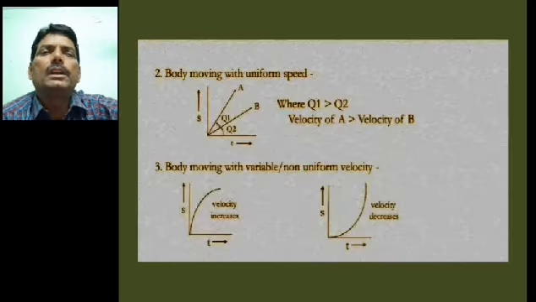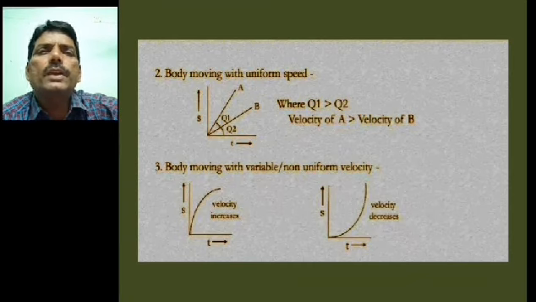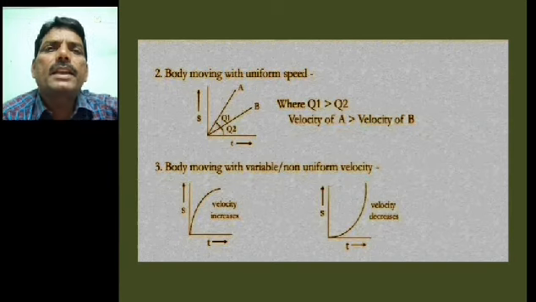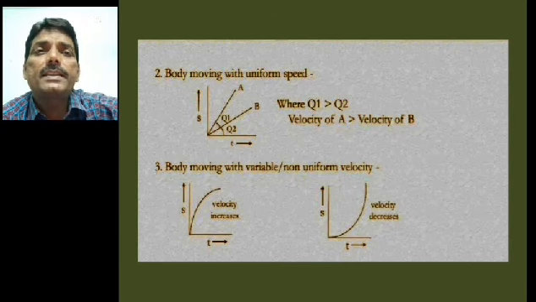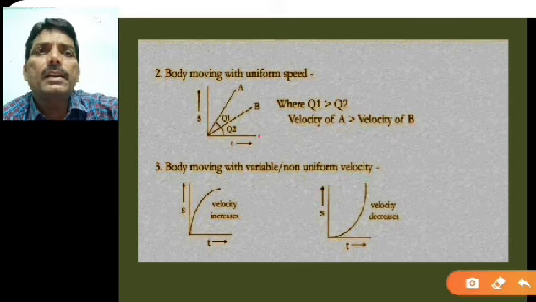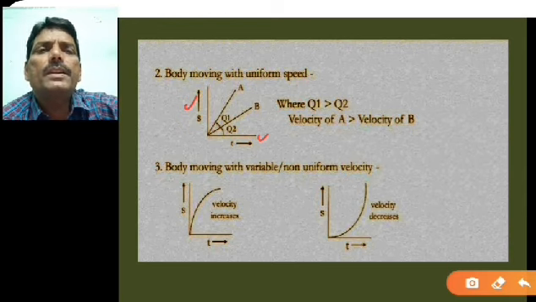The next one, the body moving with uniform speed. Here also, on the y-axis I have shown the displacement, and on the x-axis I have taken the time. You can say that the velocity of A is greater than the velocity of B, since the angle θ1 is greater than θ2.